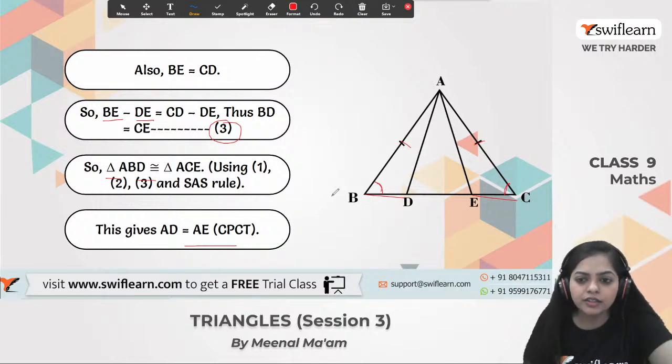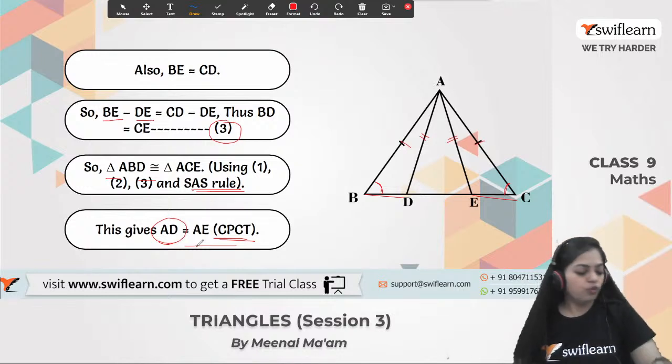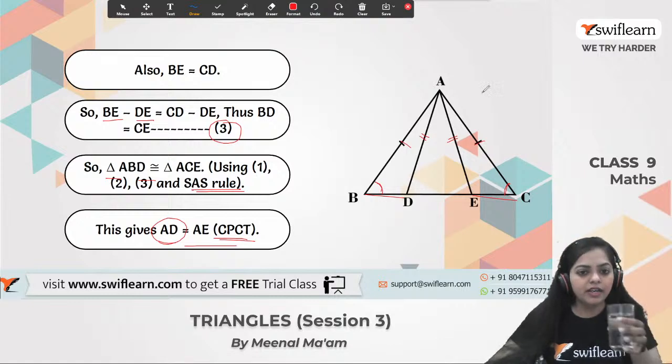So from first, second and third, what will we conclude? The triangle ABD is congruent to triangle AEC by the side angle side criteria. And thus we can say that AD is equal to AE by CPCT, the corresponding parts of congruent triangles. So we proved what we had to prove. AD equals AE. Got it, guys? So once again revise this question, and if you have any doubt, tell me fast.